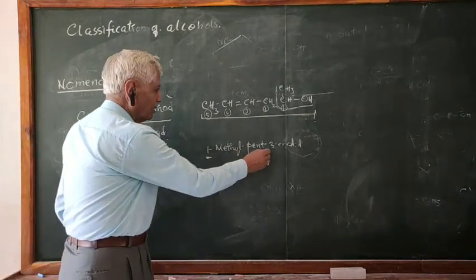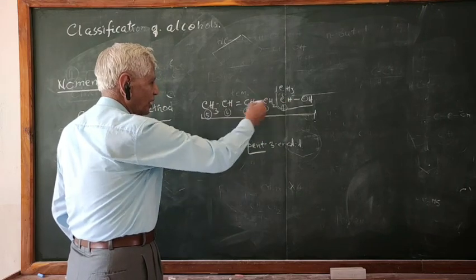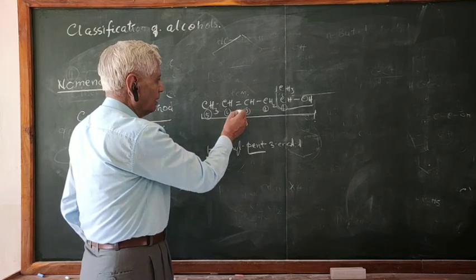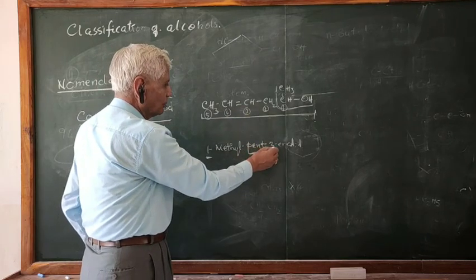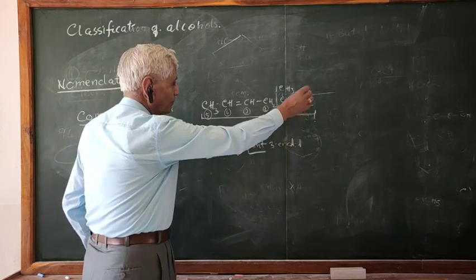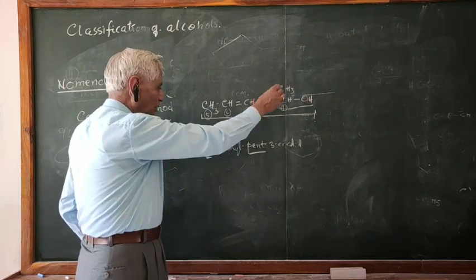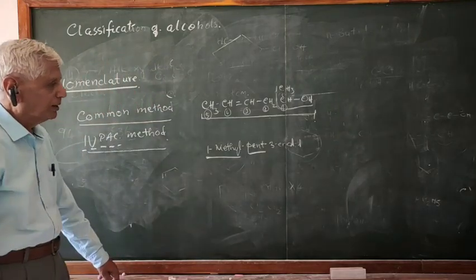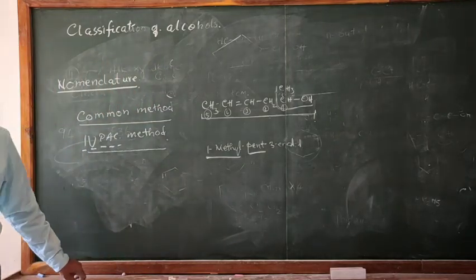Pent is the number of carbon atoms in the chain, 5. The double bond is present on the third carbon, so 3-en, and ol 1. Now there is a methyl group also, present on the first carbon. Therefore, it is 1-methylpent-3-en-1-ol.